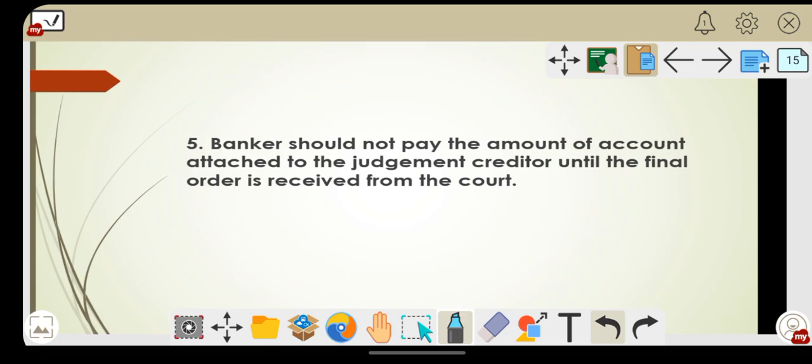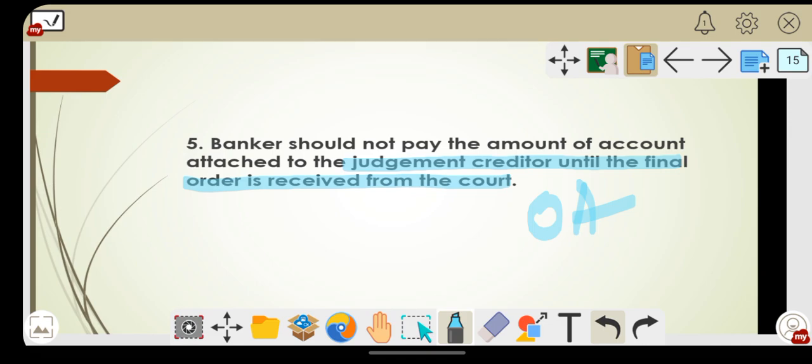Next one: the banker should not pay the amount of the account attached to the judgment creditor until the final order is received from the court. Which is the final order? It is order absolute. Until order absolute is received from the court, the banker should not surrender the amount to the judgment creditor.